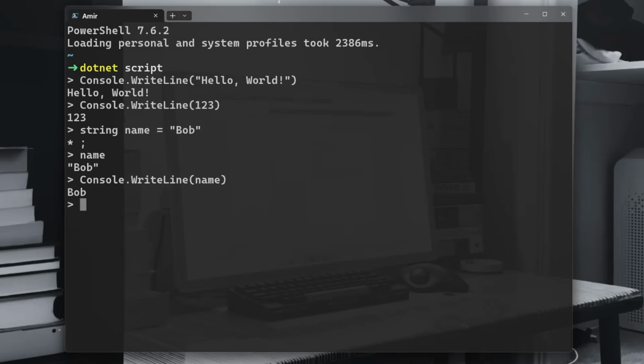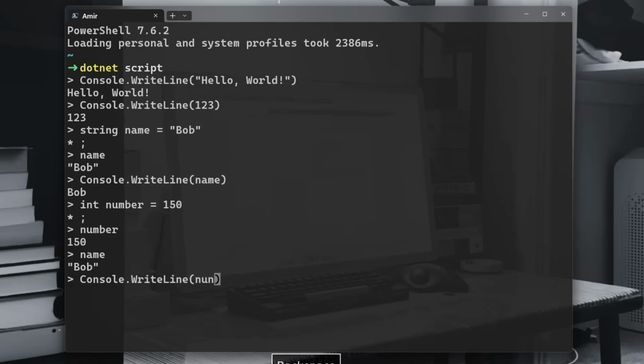As we are talking about variables, I told you that we can do string name equal to Bob. We can do int number equal to 150. Again, I made the same mistake. So that is a number, that is a name. And you could do Console.WriteLine with number instead of name.